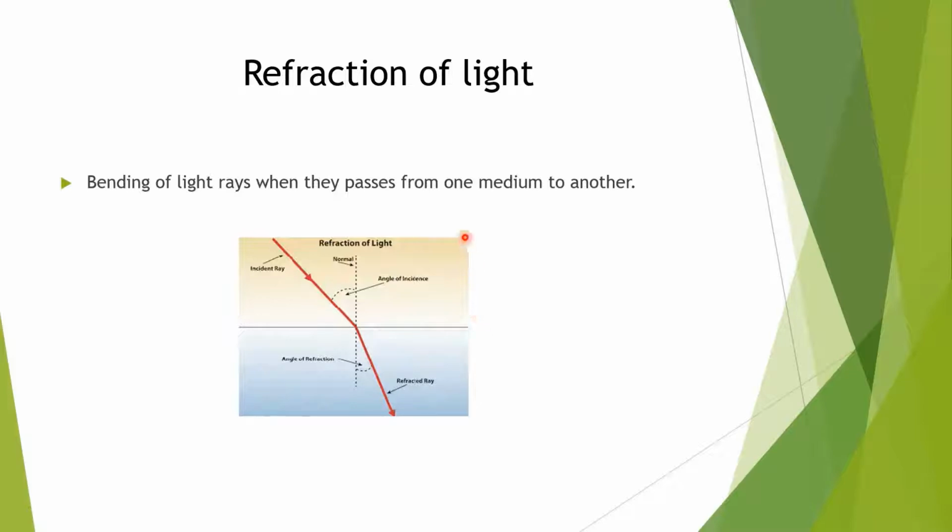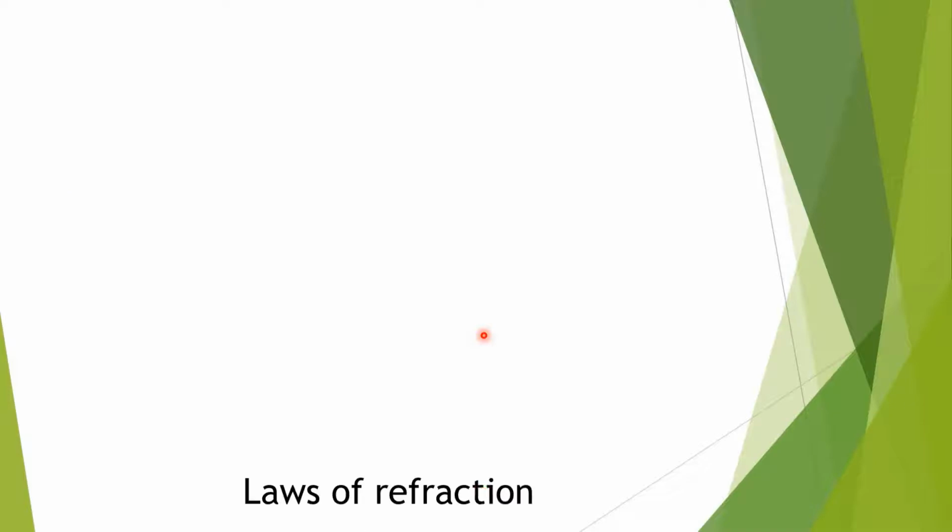When a ray of light enters from one medium to another, it will bend toward the normal or away from the normal. That is bending of light, and bending of light is known as refraction. And why does it take place? Because of the change in optical density. When optical density changes, the speed of light changes and it bends towards the normal or away from the normal. That is called refraction of light.